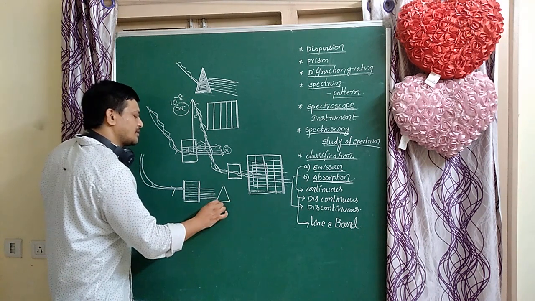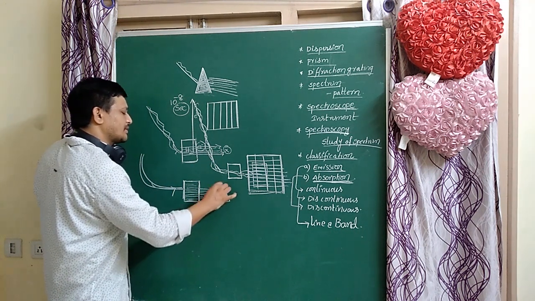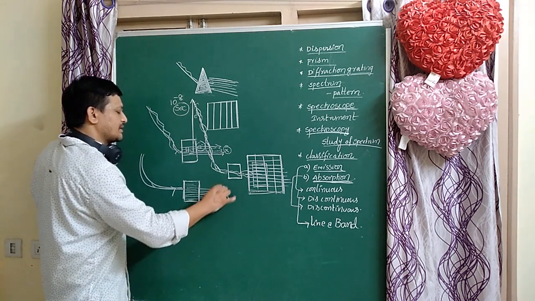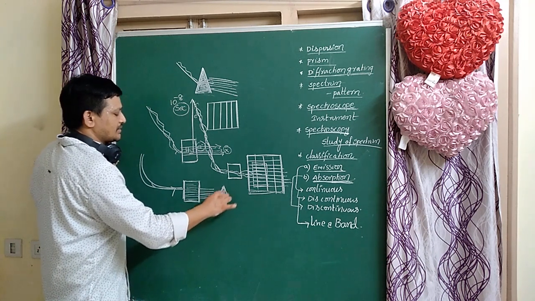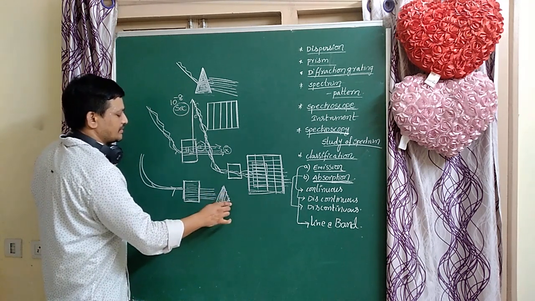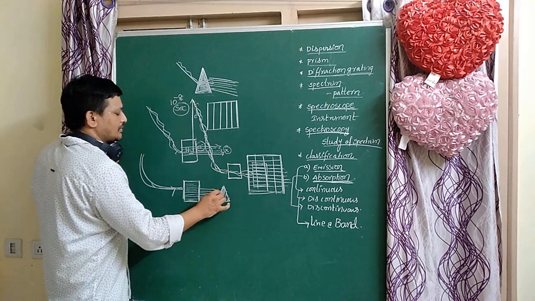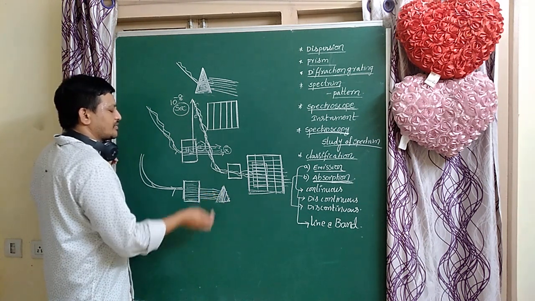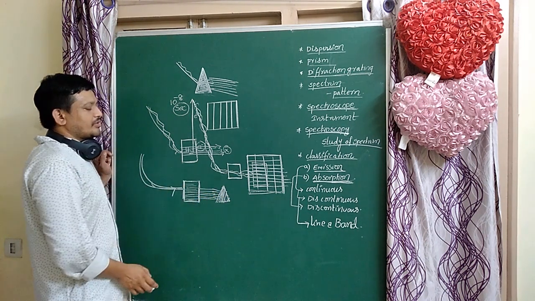Transmitted radiation is passed through the prism. Here it is indirect analysis, not a direct analysis. The transmitted light passing through the prism is very important.